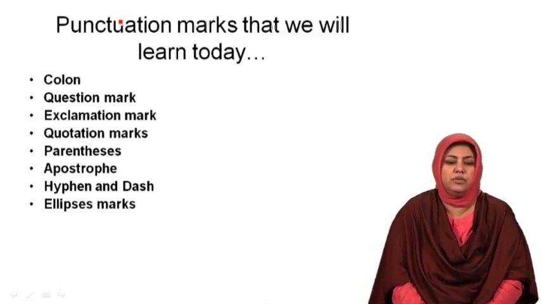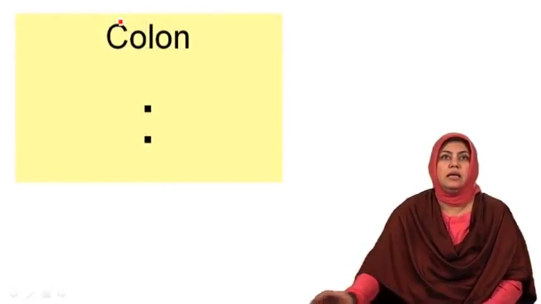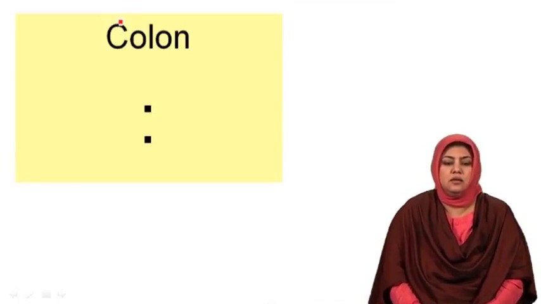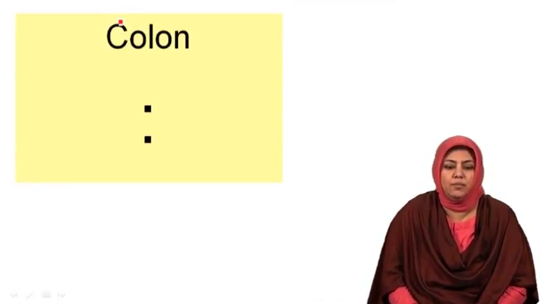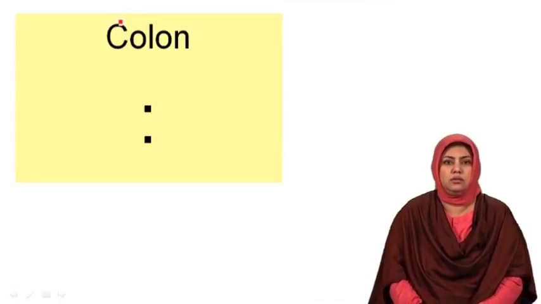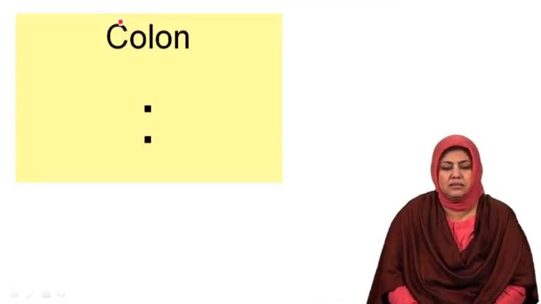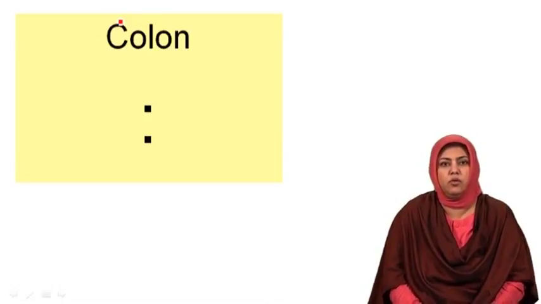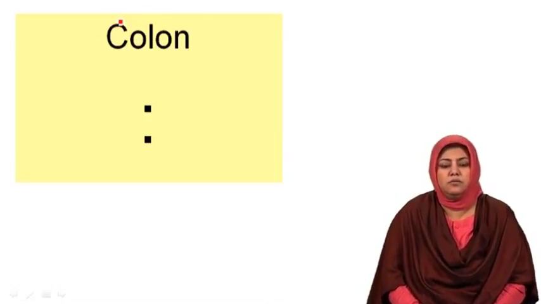So we would start with the use of the first punctuation mark, that is a colon. As you can see, a colon is indicated with the help of two dots. Please compare this symbol with a semicolon. A semicolon was a comma with a dot on its top.